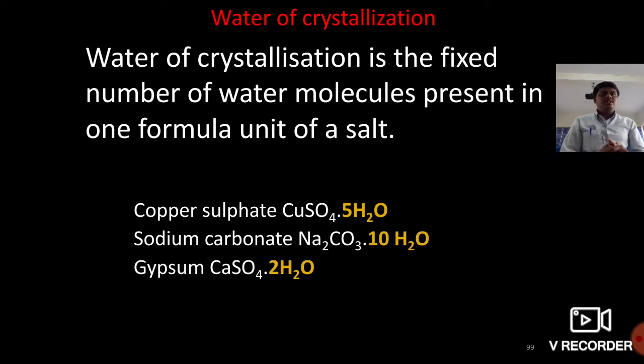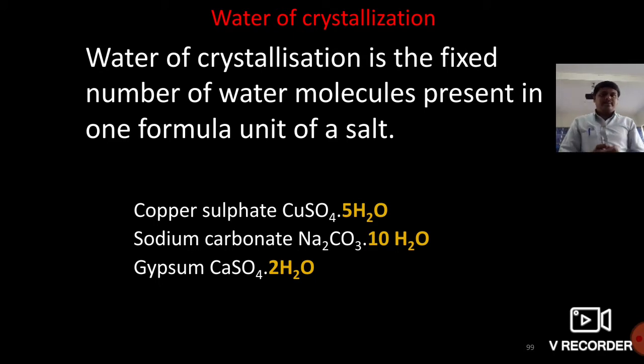It is because copper sulfate loses the water molecules present in the copper sulfate crystals and becomes colorless. Again, if we add some amount of water to the test tube, it turns blue again. Why? Because it absorbs some water molecules and turns blue again.